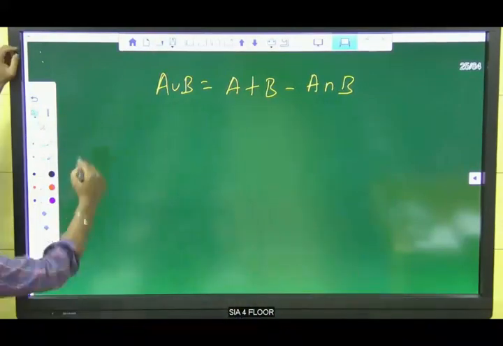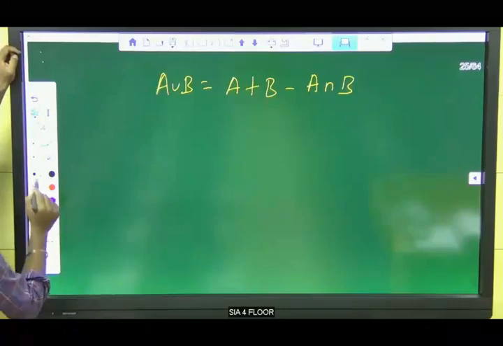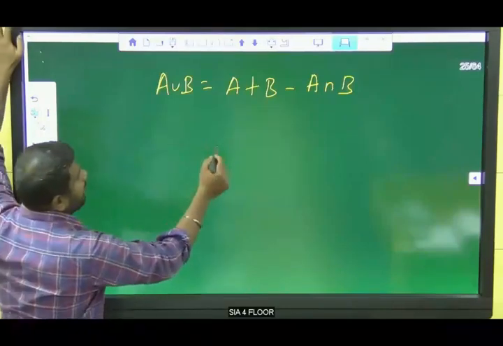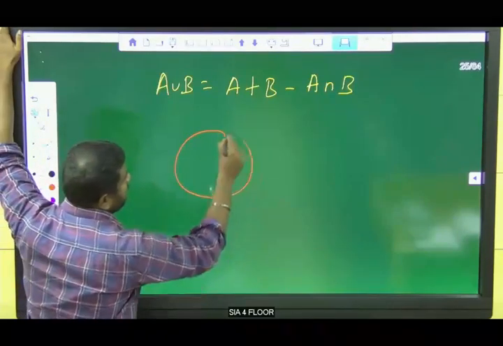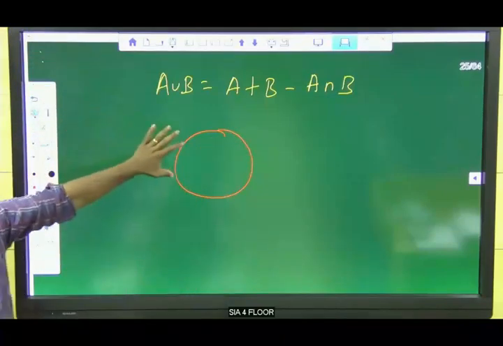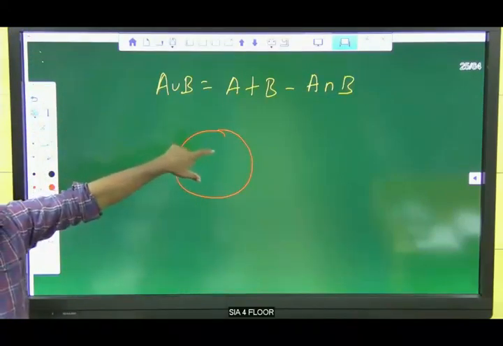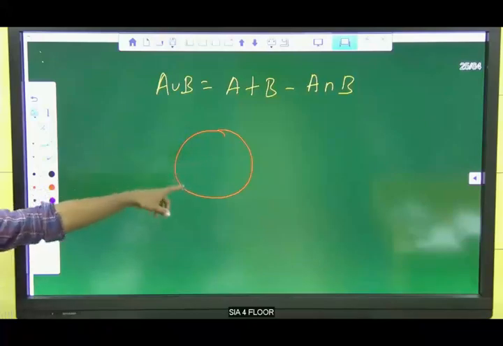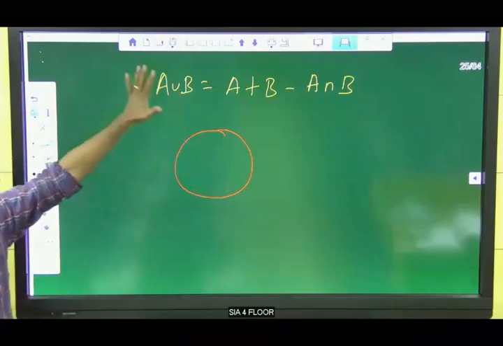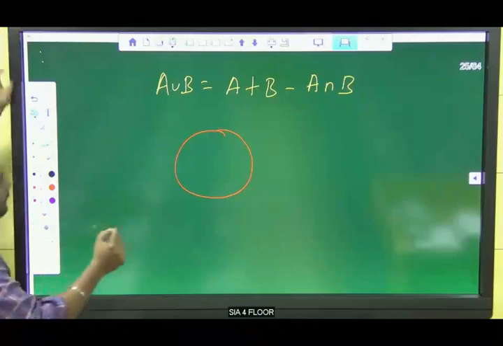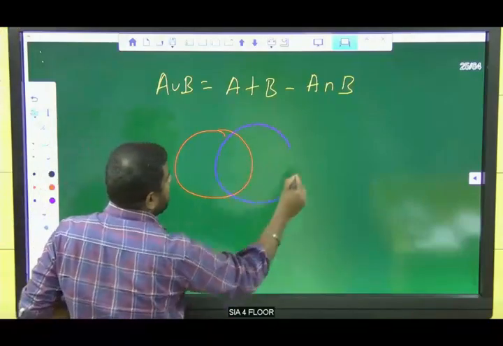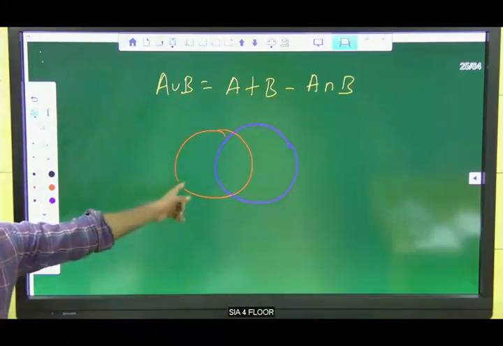Okay, so listen guys. Now listen here. I'm going to write A here. The whole red line and dot is A, right? Now B. Is that visible?